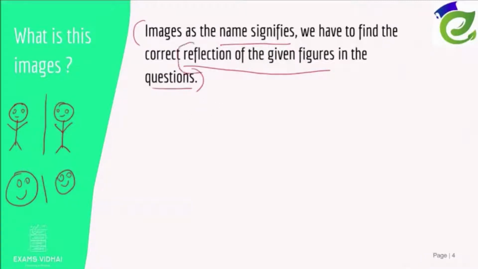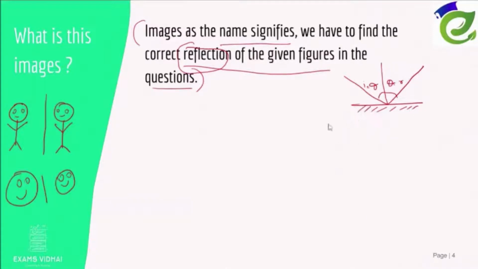So what is reflection? You might have learned in your younger classes that reflection is nothing but this: suppose you stand in front of a mirror. When light falls on the mirror, it bounces back. So this angle is equal to theta. The angle of incidence I will be theta, and the angle of reflection R will be theta. So this is the basic law of reflection.